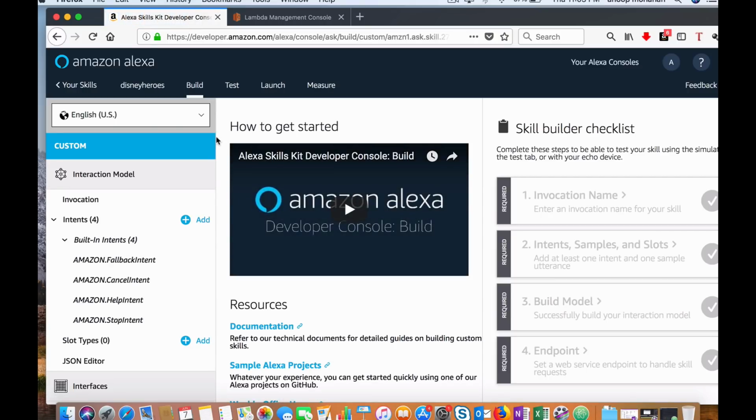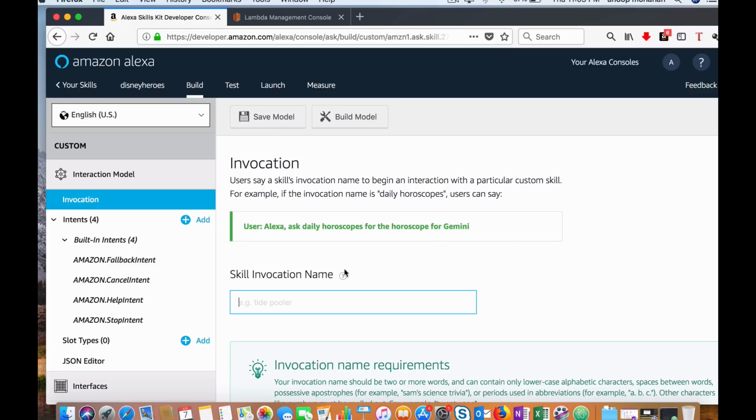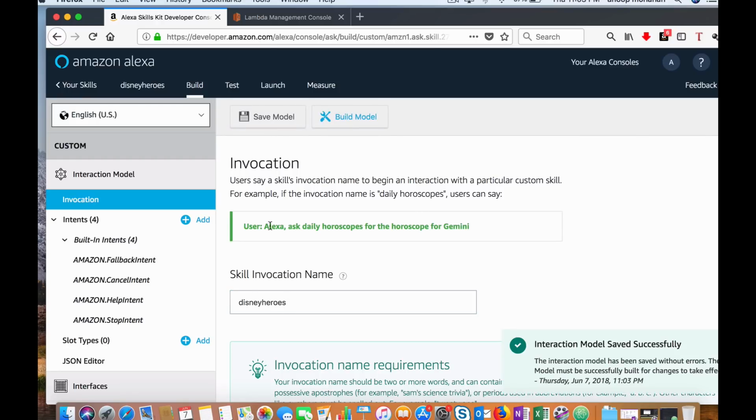Now you get into the console where you can configure your skill by providing utterances, invocation name, etc. This is where you build your interaction model. Step one, you give an invocation name. Here also let's give it as Disney heroes. This is the name with which you invoke Alexa like this: Alexa, ask Disney heroes to get me a hero, something like that, and click save. Now you have created your invocation name.